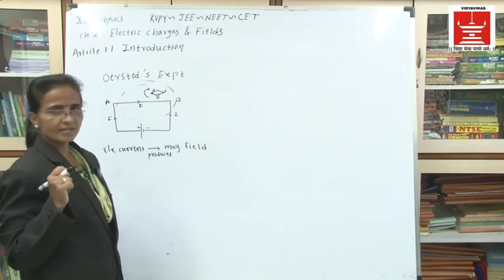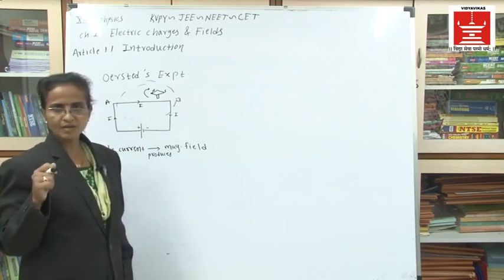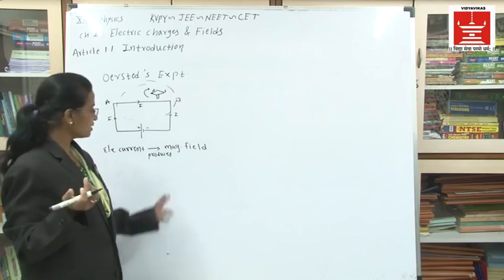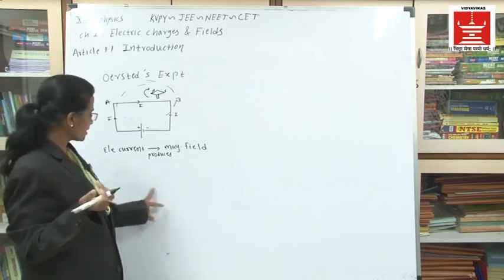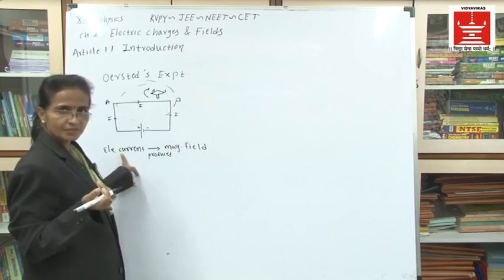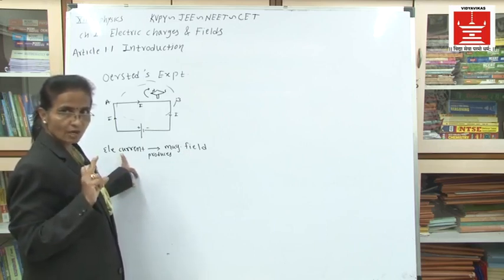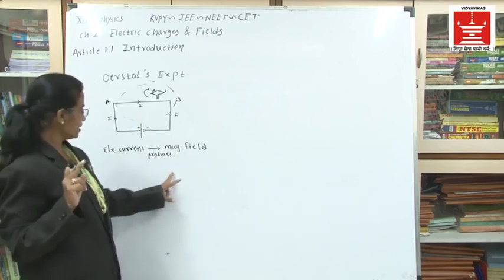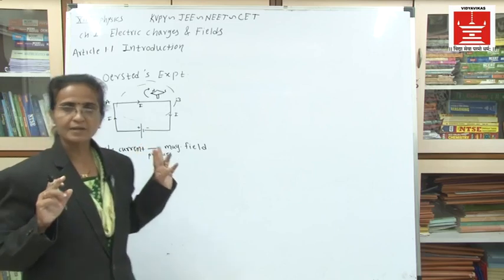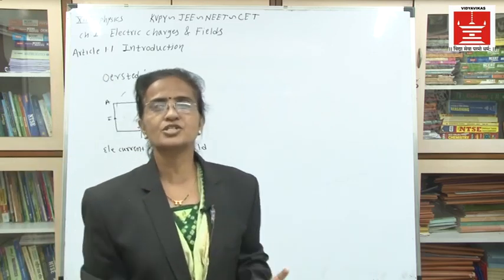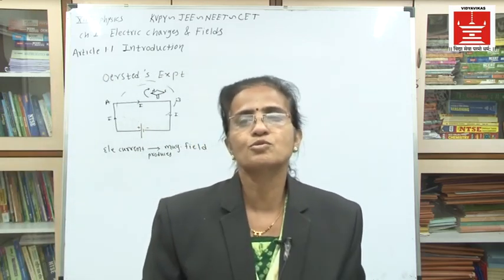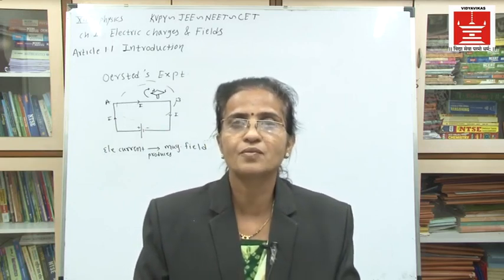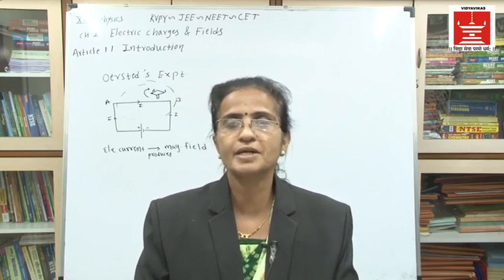Then the next scientists, Maxwell and Faraday, performed experiments to find whether a magnetic field can produce an electric current. That is, they tried to find the opposite thing. They found that a changing magnetic field can produce an electric current.